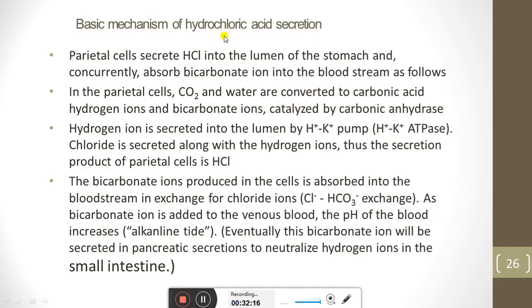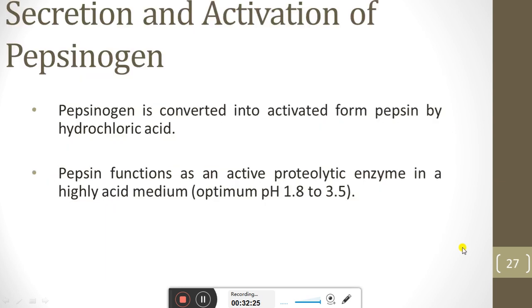The basic mechanism of hydrochloric acid secretion, which I discussed previously, we can also read from here. Then secretion and activation of pepsinogen. We also discussed that pepsinogen is basically in an inactive form. It is converted into the activated form, pepsin, by hydrochloric acid.